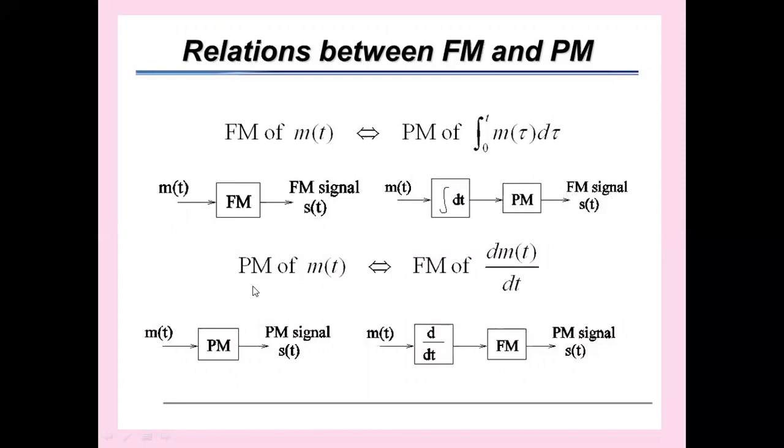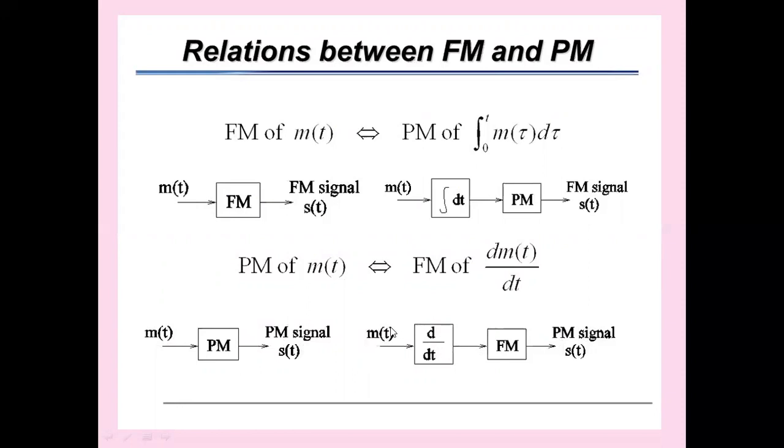Similarly, PM of m of t is equivalent to FM of d by dt of m of t. There is again a relation. When the message signal is applied to a phase modulator, we are getting a phase modulated signal. Indirectly, we can get a PM wave by taking d by dt of m of t.